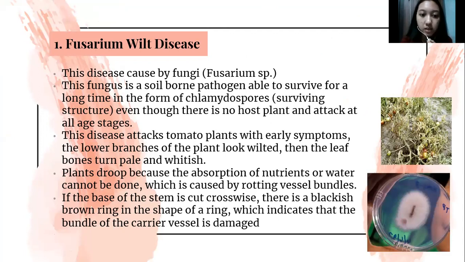This disease attacks tomato plants with early symptoms. The lower branches of the plant look wilted, then the leaf bones turn pale and whitish. The plant droops because the absorption of nutrients or water cannot be done, which is caused by rotting vessel bundles. If the base of the stem is cut crosswise, there is a blackish brown inner ring in the shape of a ring, which indicates that the bundle of the carrier vessel is damaged.